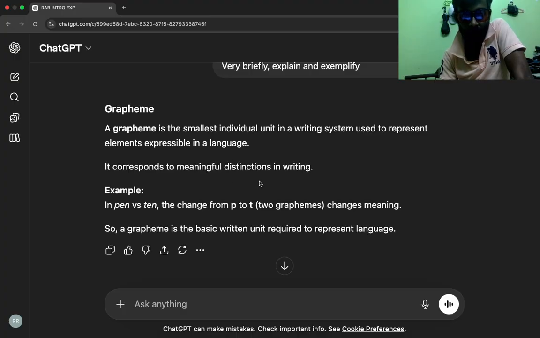It corresponds to meaningful distinctions in writing. Example, in pen versus ten, the change from P to T, two graphemes, changes meaning. So, a grapheme is the basic written unit required to represent language.